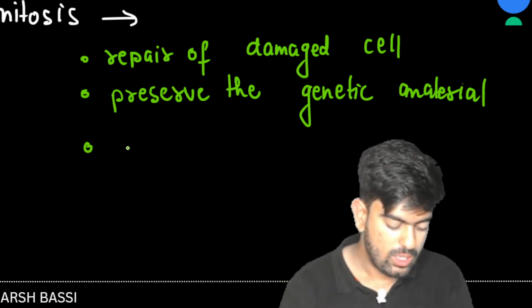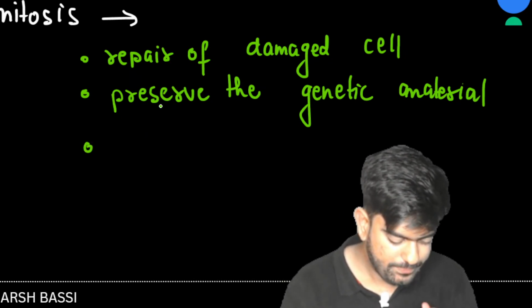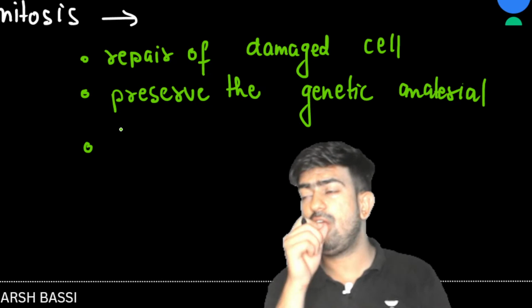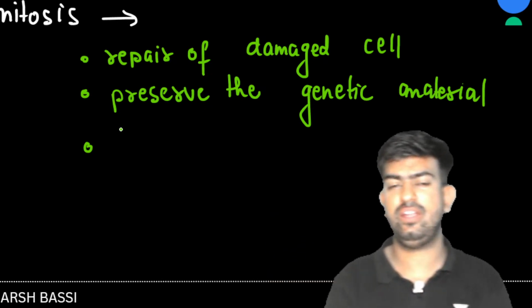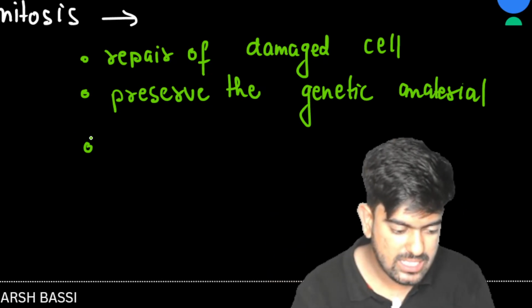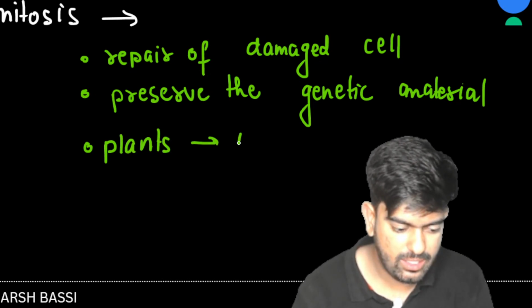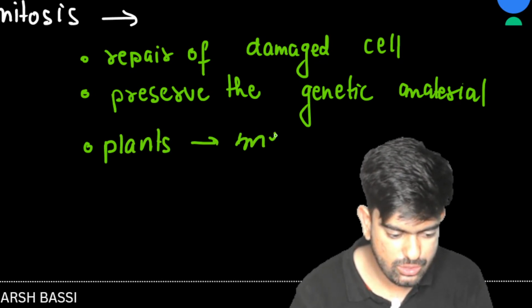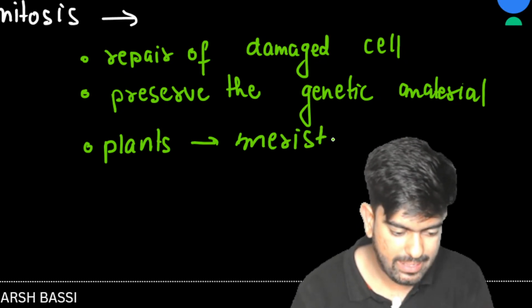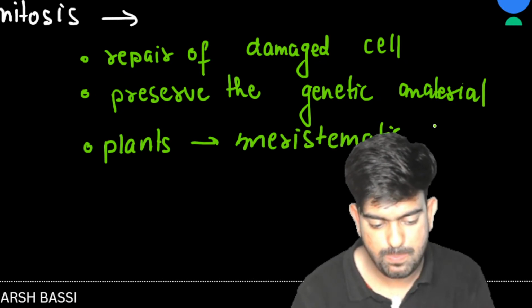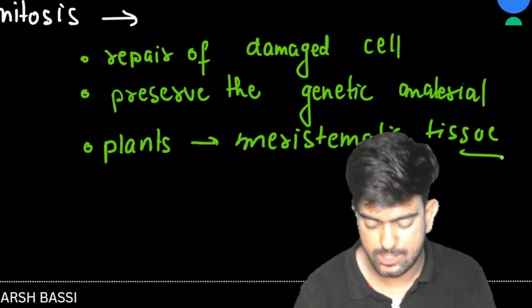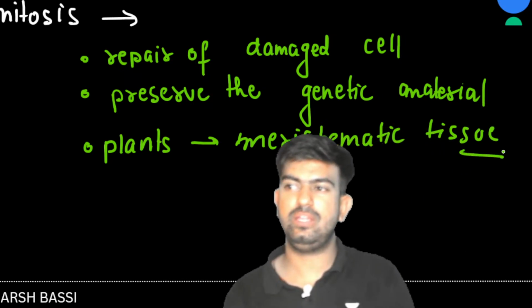Clear? Now, in plants, where do the mitotic divisions take place? In plants, mitotic divisions take place in meristematic tissue. Meristematic tissue is the place where the mitotic divisions take place in plants. So this was all about mitosis.